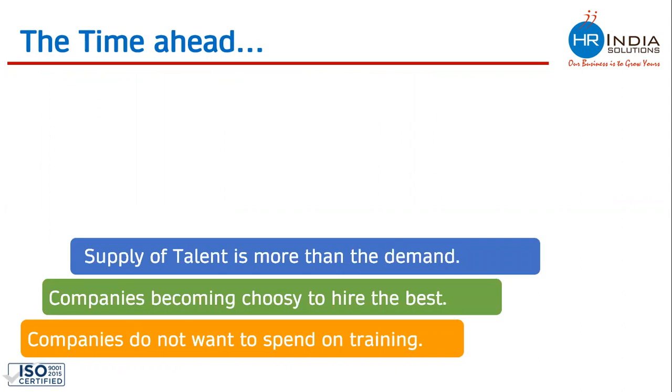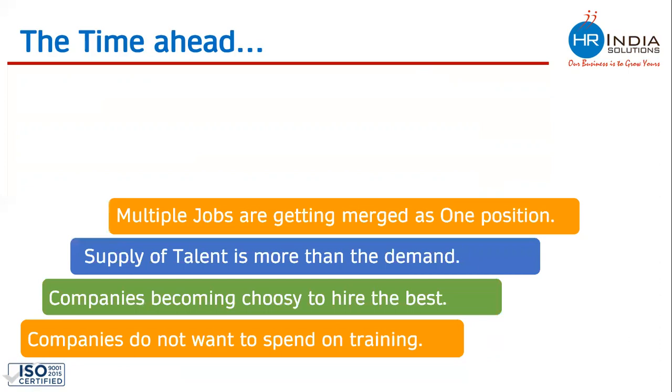The demand has not increased that much, but the supply of manpower or talent has increased in the market like anything. Companies are merging multiple jobs and creating one. We need to become good at 2-3 functions. By remaining good at only one function, going far would not be possible.